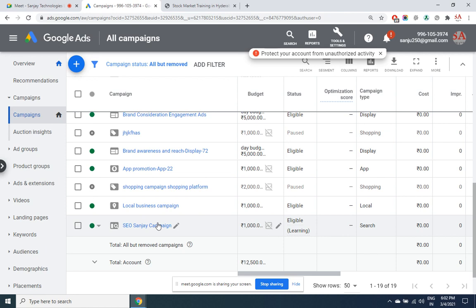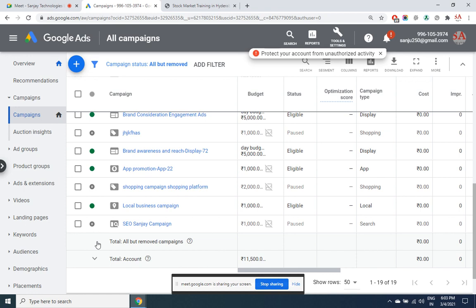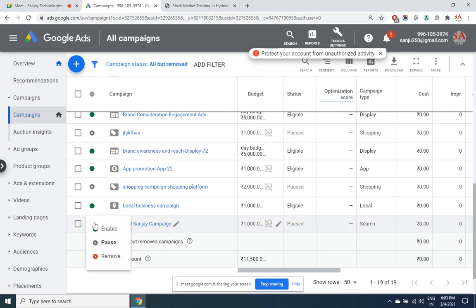And all of a sudden he calls and says that I have got an emergency, kindly pause all my ads. Before even you cut the call we tell them, sir, done, all your ads are in pause mode. He will be totally stunned. He doesn't know how easy it is for us to manage it. He comes back and says that enable all my ads at once. Yes sir, done, it's already enabled.